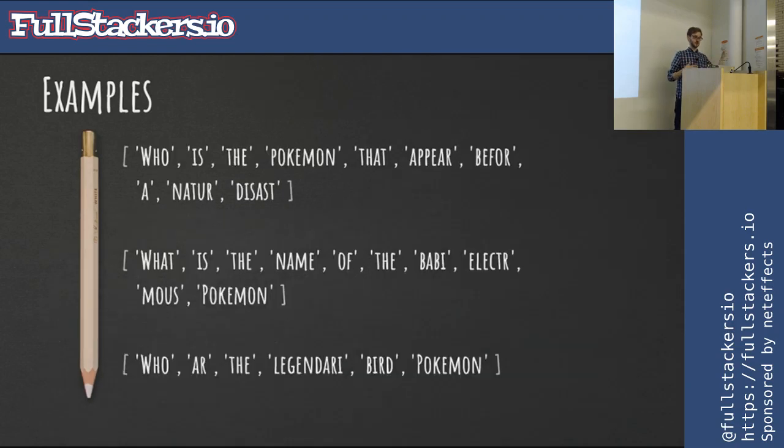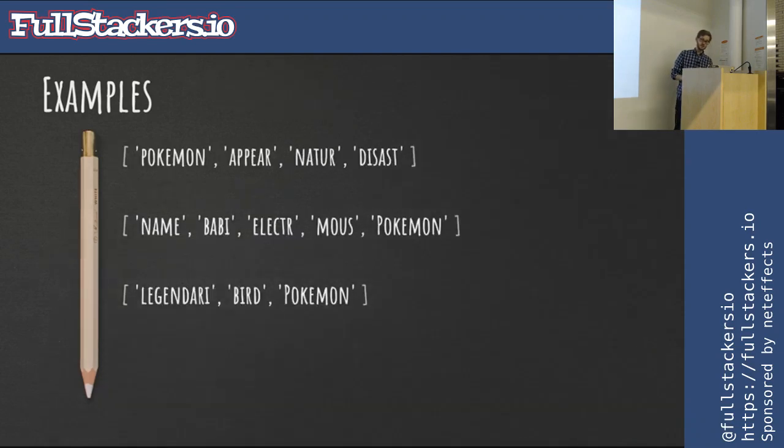Saying, who is the Pokemon that appear before a natural disaster? There's so many filler words in there that a computer doesn't need to know because they don't add context to the sentence. They just make the sentence make sense. So we can just chop all those out. So if we think about our original sentence of, at Slackbots, who is the Pokemon that appears before a natural disaster? Pokemon appear, natural disaster is very short. It's 4 words that have a lot of context, and you can process that quickly. And that is the important part of text processing.